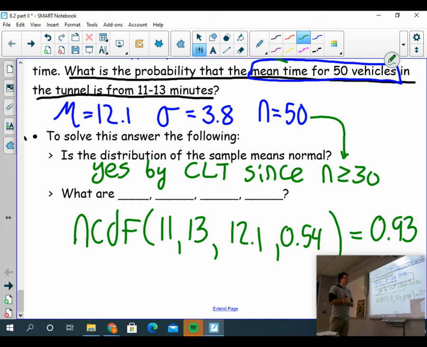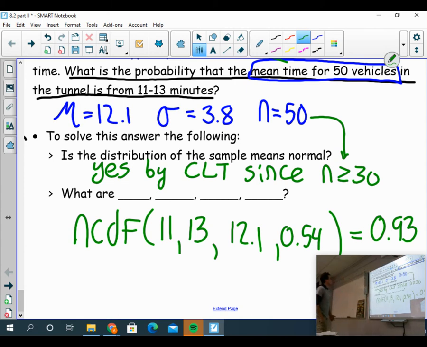Okay, again, to summarize, we identified our important pieces of information: mu, sigma, n. We identified what the question was asking us. They were asking us about the distribution of sample means, not the population, because they said the mean time for 50 vehicles. So they want the distribution of the mean times for 50 vehicles.